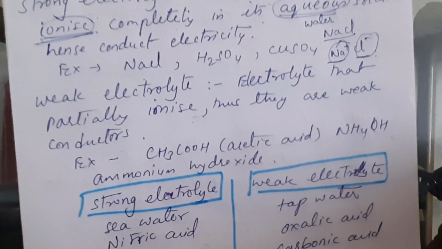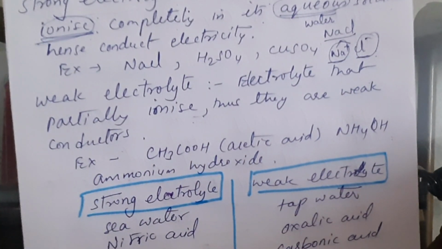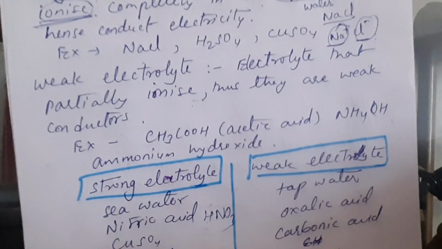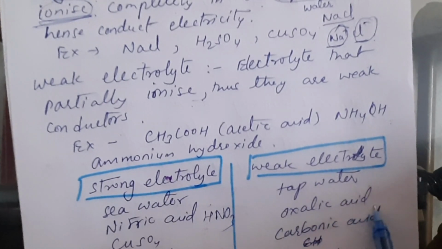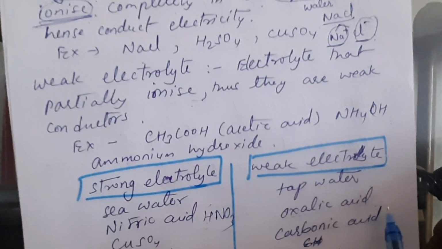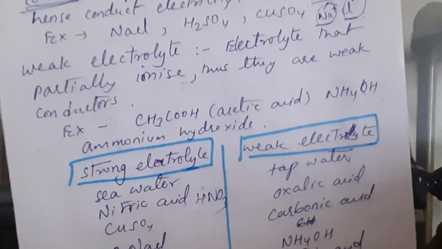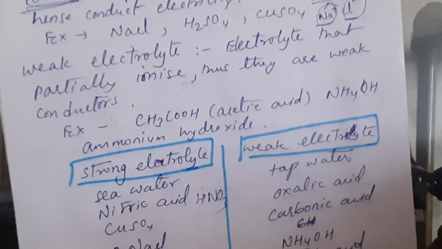Now a few examples of strong and weak electrolytes can be asked in the exam. Seawater, nitric acid which is HNO3, copper sulfate, NaCl, and sulfuric acid H2SO4 are strong electrolytes. Tap water, oxalic acid, carbonic acid, ammonium hydroxide and citric acid are weak electrolytes. Oxalic acid is present in tomato, so sour substances contain acids. All citrus foods like lemon and orange contain citric acid.